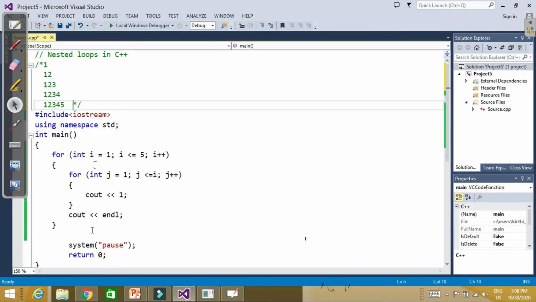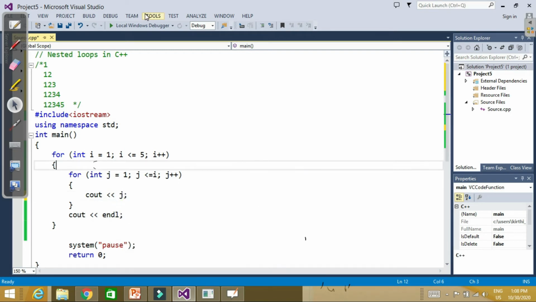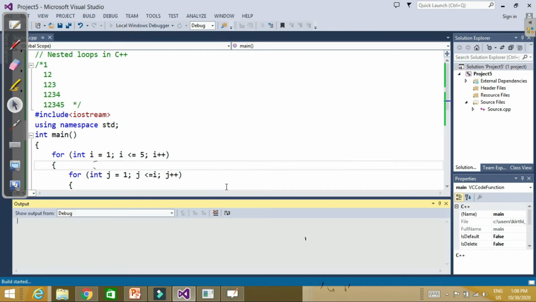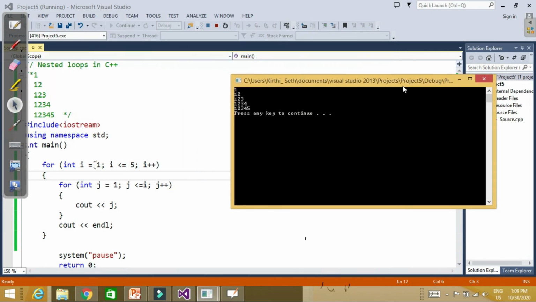See, instead of printing 1, what should I print? Every time, row wise, which value is changing? J. So instead of printing 1, I should print J. Now let's run it and check it. Let's check the output. 1, 1 2, 1 2 3, 1 2 3 4, 1 2 3 4 5. So the loop will run exactly the same way.